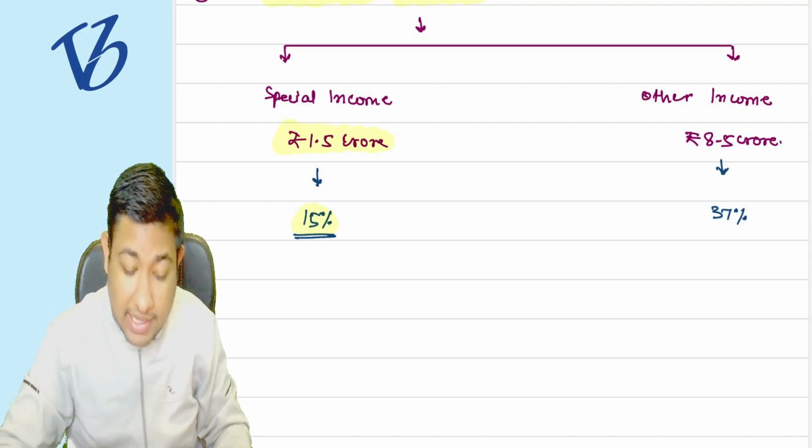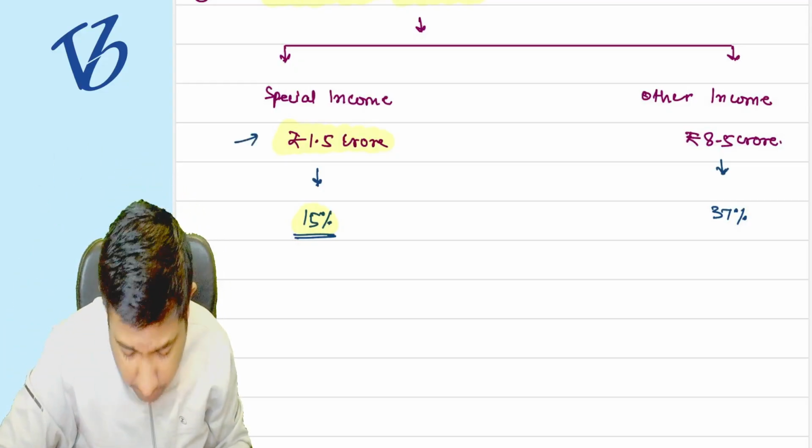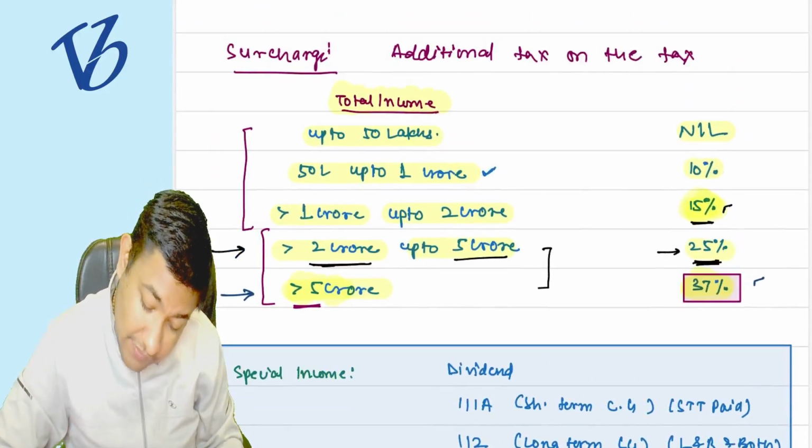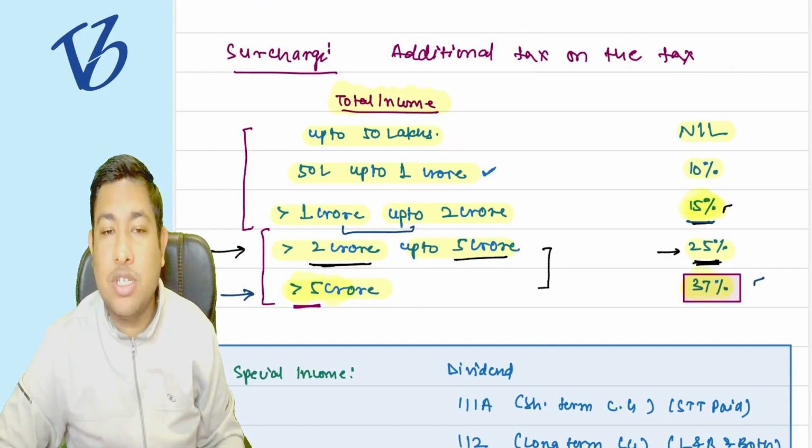You cannot say like this. You cannot break the chain. You cannot say special income is 1.5 crore rupees. Okay, now 1.5 crore rupees is coming under this slab, so it is going to be 15%. No, you cannot say that.